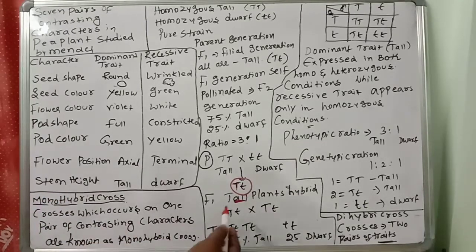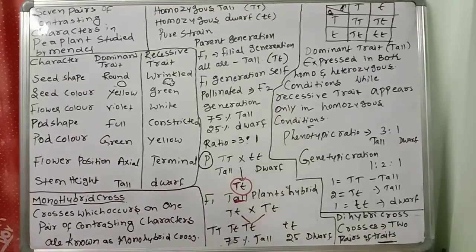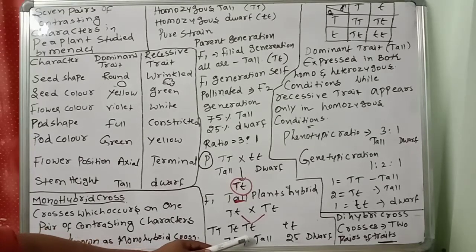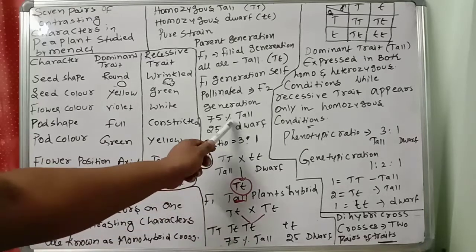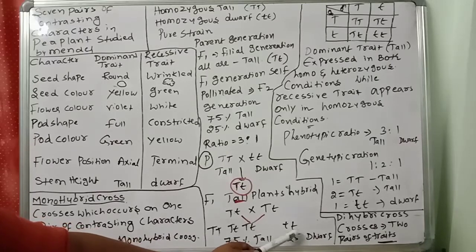Next, the F1 generation was self-pollinated. Self-pollination means the plant itself, without any other plant's pollen grains falling on it. After self-pollination, we recovered the F2 generation: 75% tall and 25% dwarf. Capital T capital T is tall, capital T small t is tall. So T is dominant. 75% in the F2 generation are tall and only 25% are dwarf.